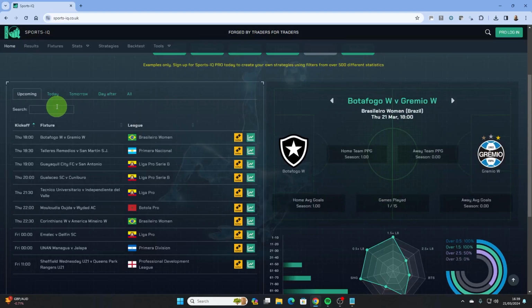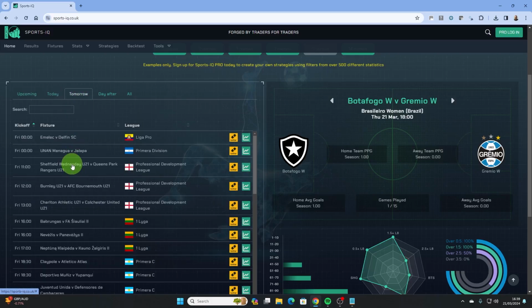So we can see all upcoming games on the left. It is international week, so none of the big leagues are in operation. We'll pick a random game and analyse the data to see what we can make of it. We'll take the Sheffield Wednesday versus QPR under 21 game. This league normally gets a bit of volume and liquidity on Betfair.